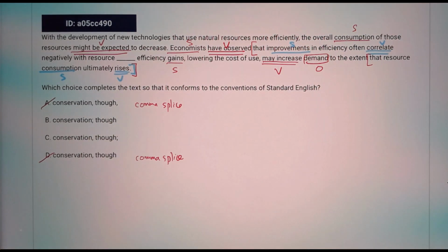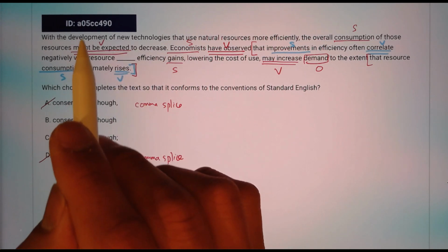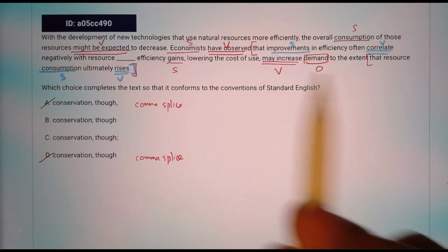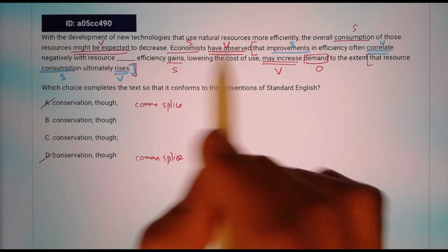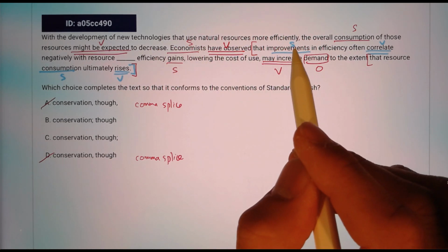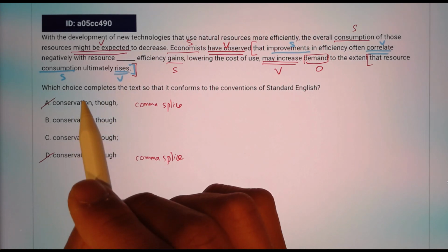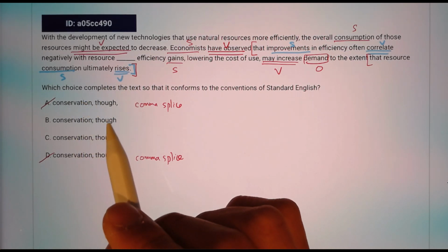However, the word "though" is a contrast signal. It's a contrast transition word that needs to be placed correctly. If you read the first sentence, it said the consumption might be expected to decrease. But then in the first part of the second sentence, it says the improvement in efficiency correlates negatively with resource conservation, however, or though.